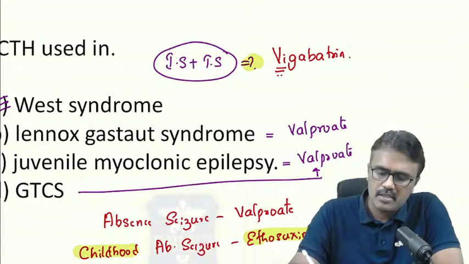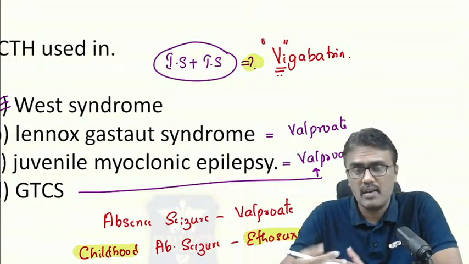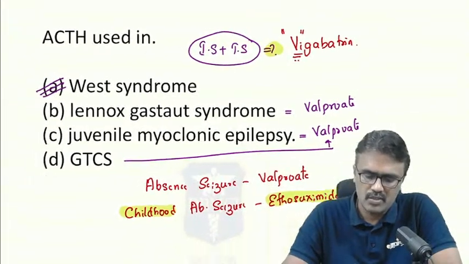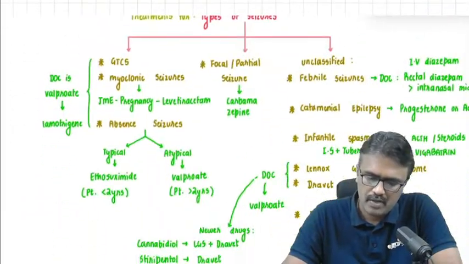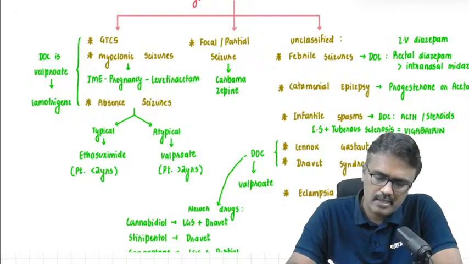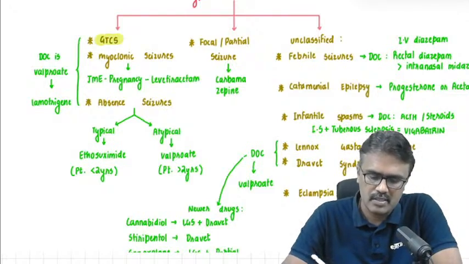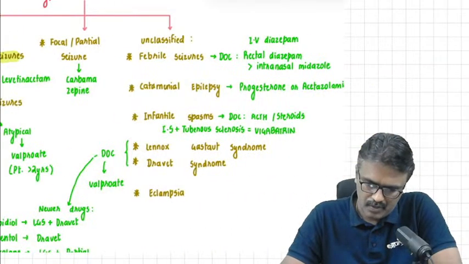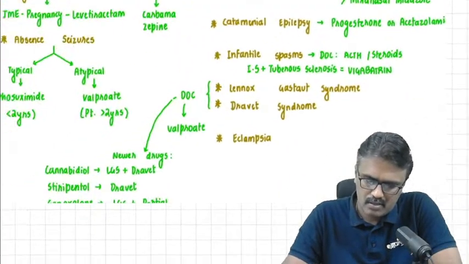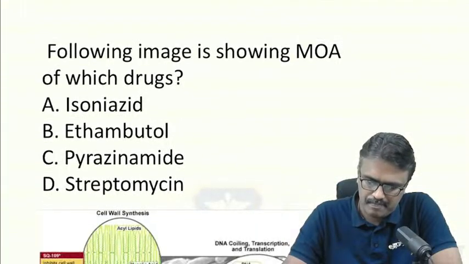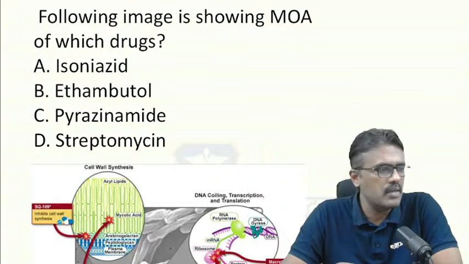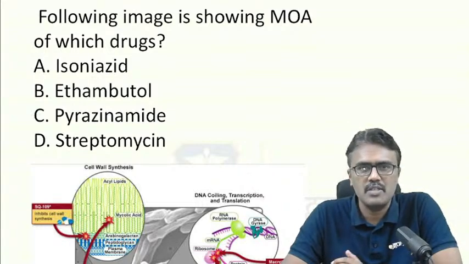And that's why it's very difficult to give it in children, because they cannot tell about vision impairments. That is where ACTH is used. So we have discussed this in our classes: what is the treatment for GTCS, myoclonic, and then the febrile seizures, focal seizures, and all these things we have discussed. Now, another question I got is, the following image is showing the mechanism of which drug?